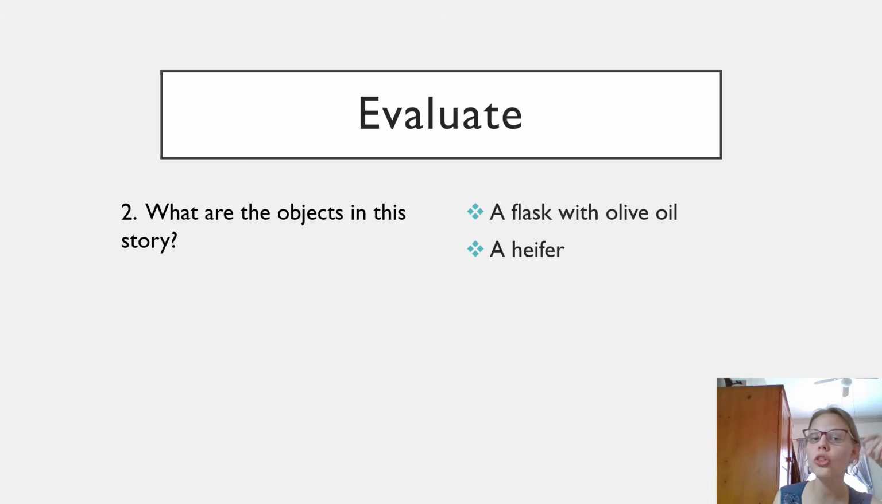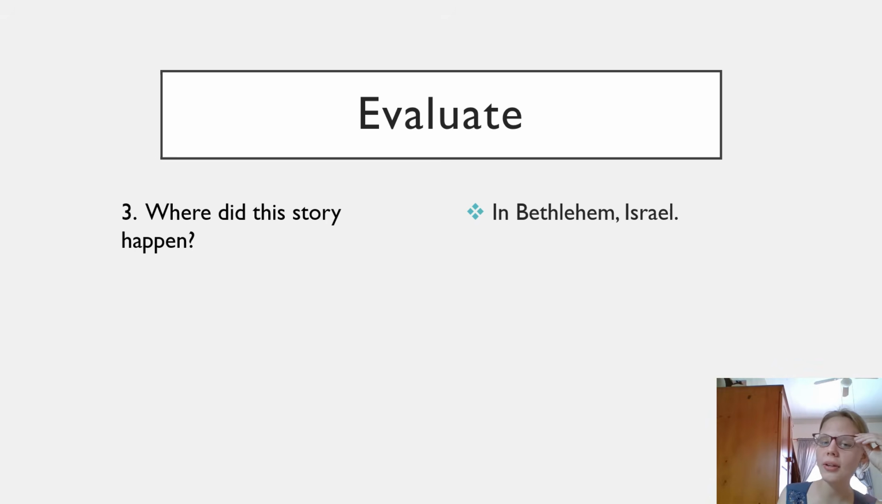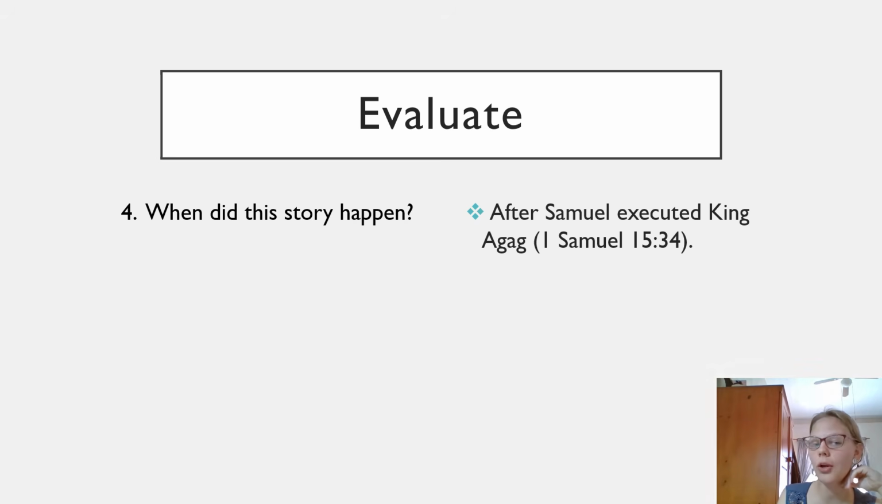Evaluate. What are the objects in this story? The objects are a flask with olive oil and a heifer used as a sacrifice to the Lord. Evaluate. Where did this story happen? In Bethlehem, Israel. Evaluate. When did this story happen? This story happened after Samuel executed King Agag. I don't know if I said his name correctly, but this is mentioned in 1 Samuel 15, verse 34.